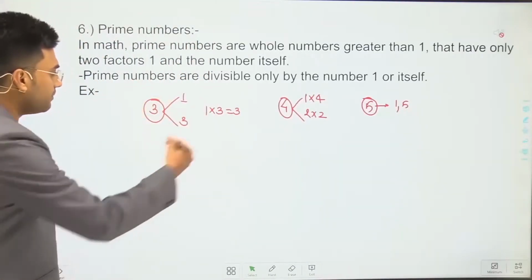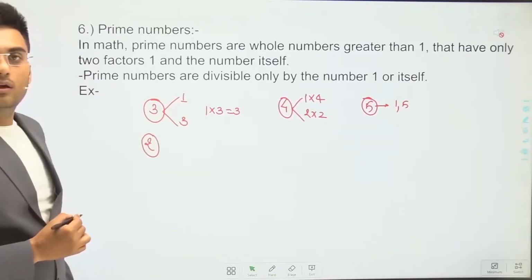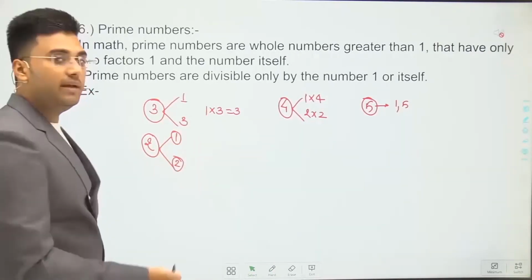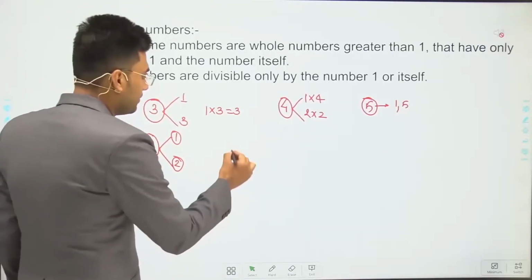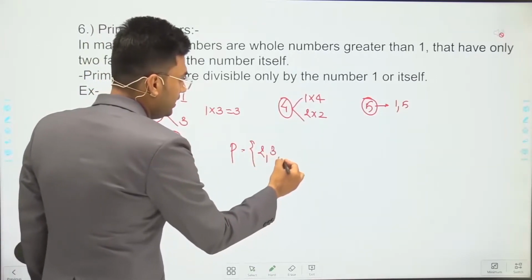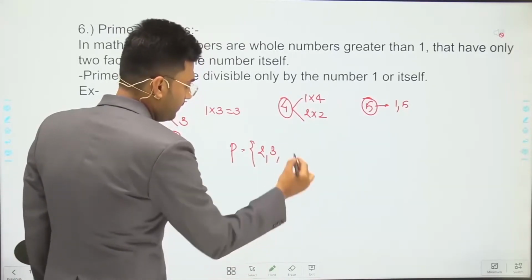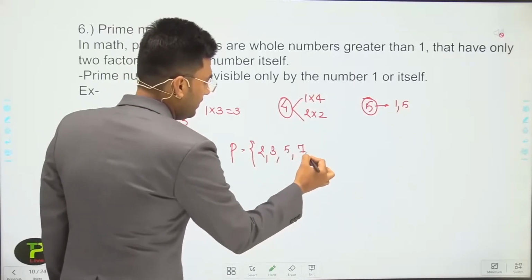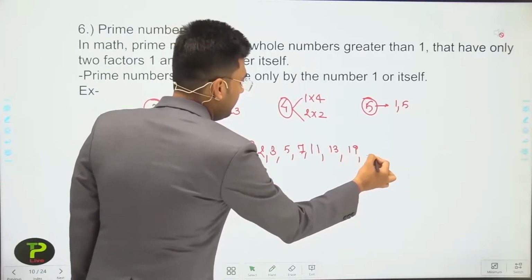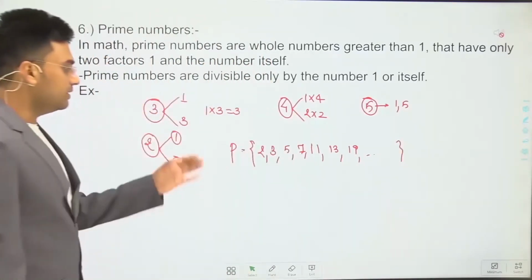If we take the set of prime numbers, then what about 2? 2 has only two factors, 1 and 2, so it is also prime. So the set of prime numbers is 2, 3, (4 is not a prime number), 5, 7, 11, 13, 19 and so on. Okay, these all are prime numbers.